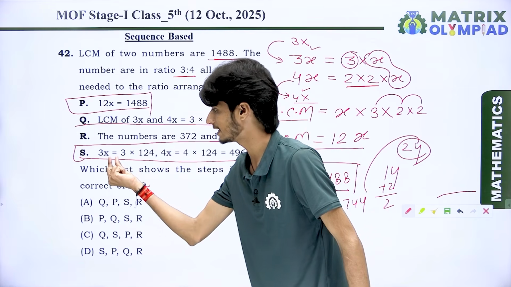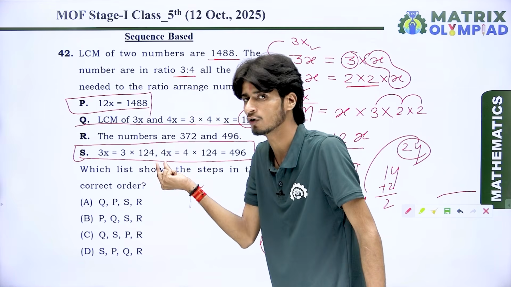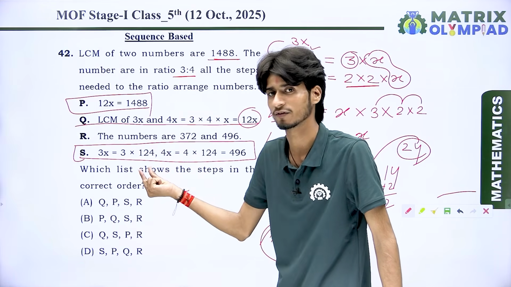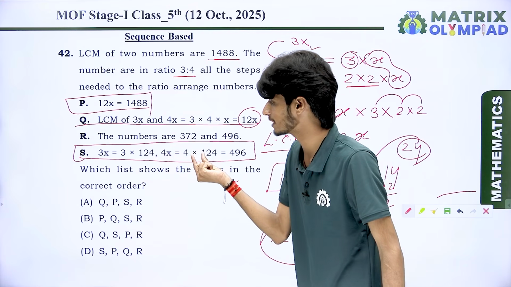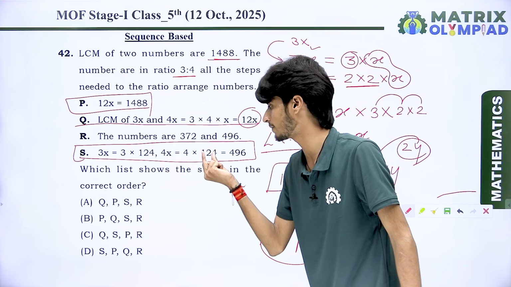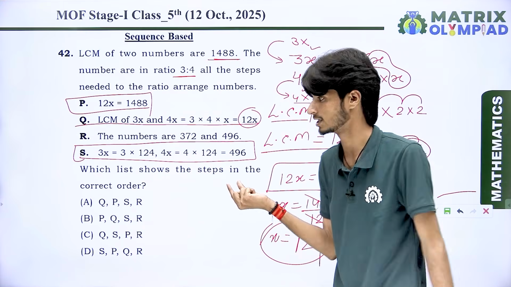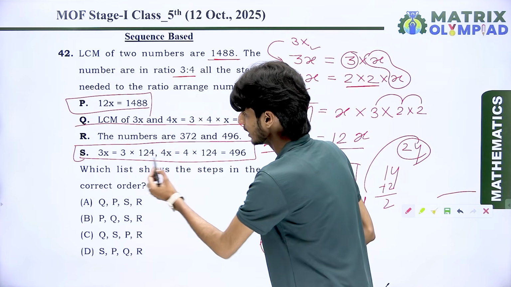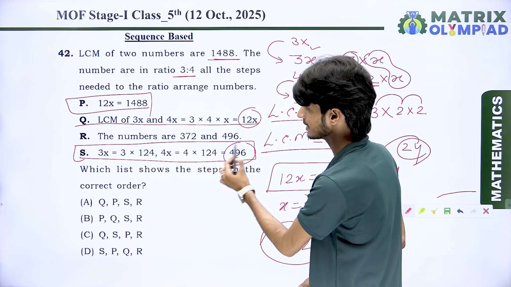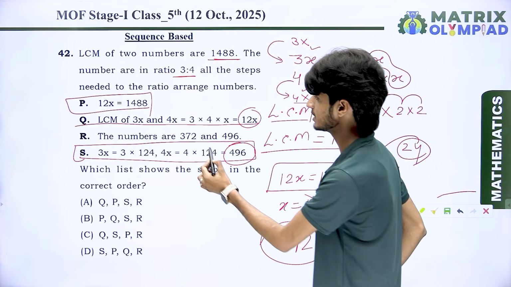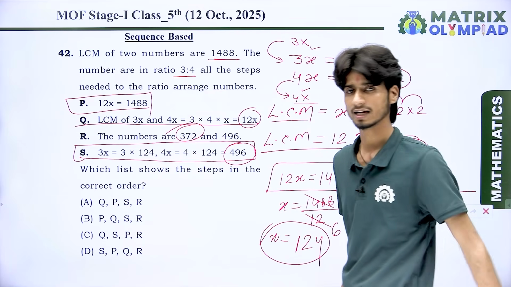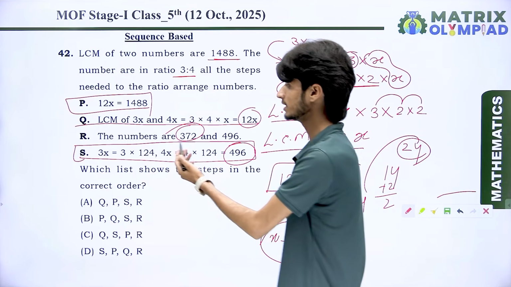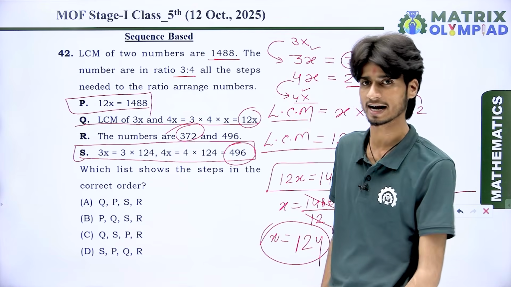We are taking x as 124 in the number, like 3 multiplied by 124. We put the value of x in 4x, then we get 4 multiplied by 124, which is 496. So the numbers are 496 and the remaining number is 372, which we have. So both numbers are here: 372 and 496.